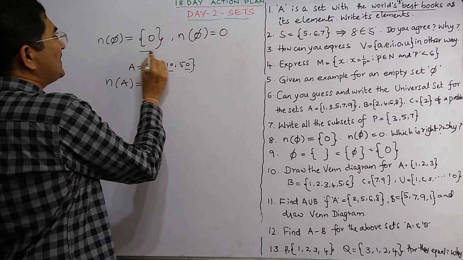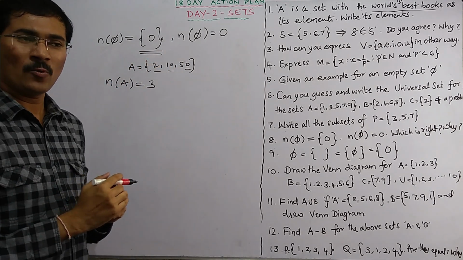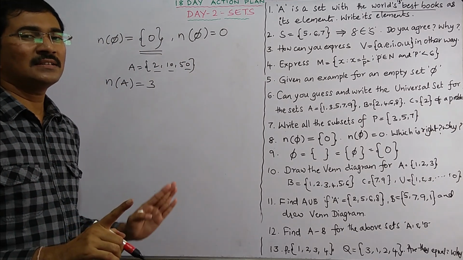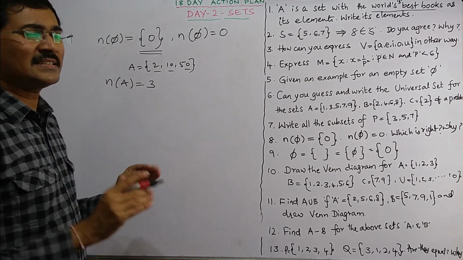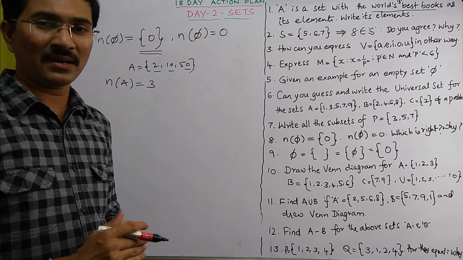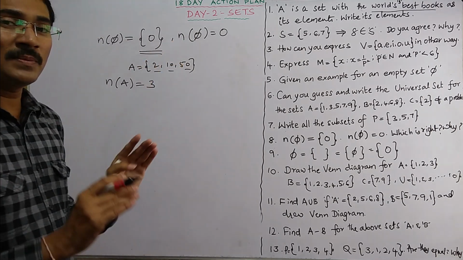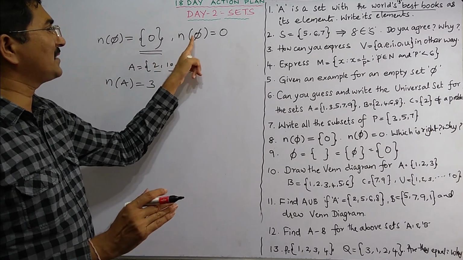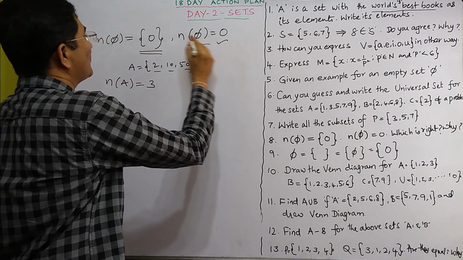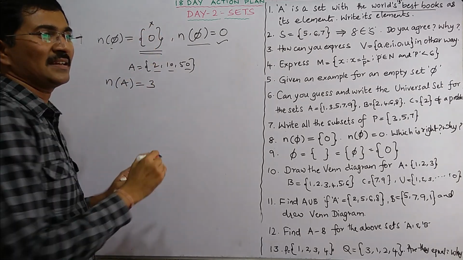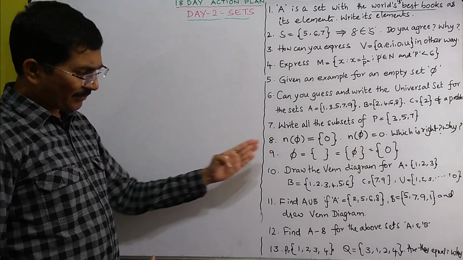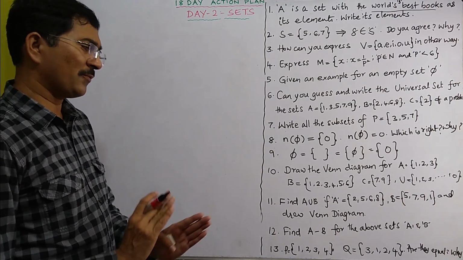So what is this? Is it a number or a set? Whatever is written inside the braces, it is called a set. Now set is a collection of things. Here we are speaking of number. This does not become a number. This becomes a set. So we should be only able to write number. So number of elements in φ must be simply written like this, but not like this. So this is right because this should not represent a set. This speaks of number, not set. So this is right. Coming to the 9th problem, this also appears to be of similar kind.